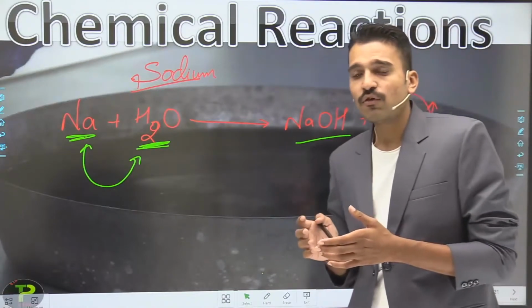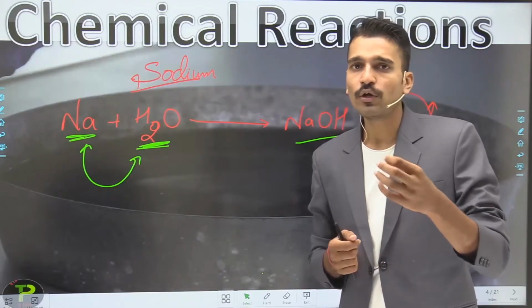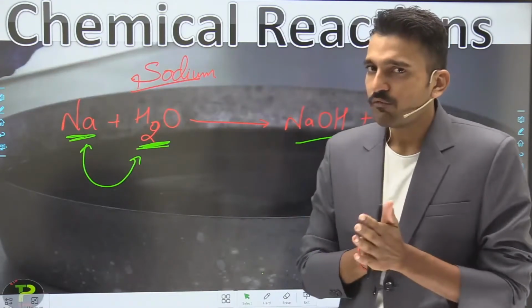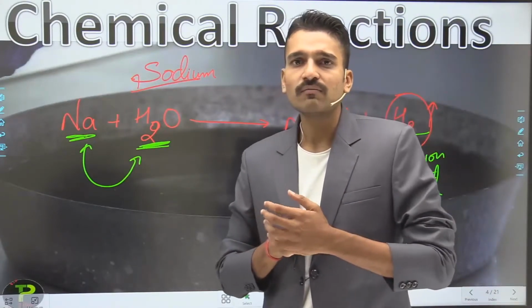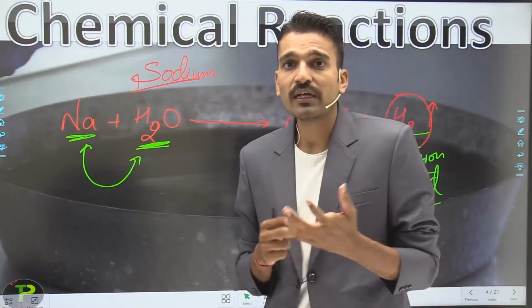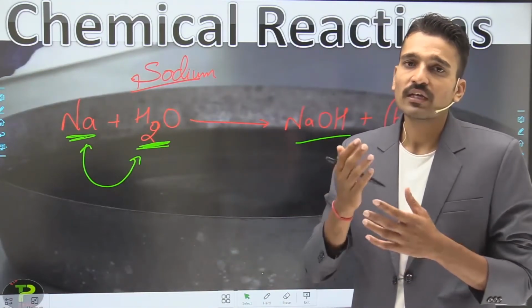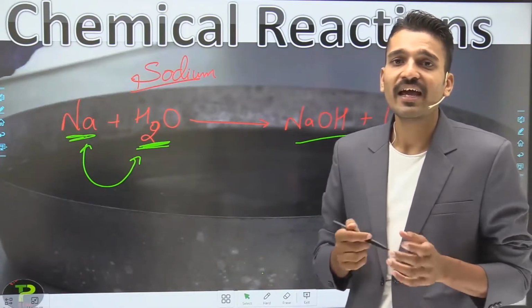So this is a chemical change happening here. First of all, you have to study what a chemical change is. And after the chemical change, you are going to study chemical reactions: how you can say that a chemical reaction has taken place, and what are the various types or characteristics on which you can say that a chemical reaction has taken place.